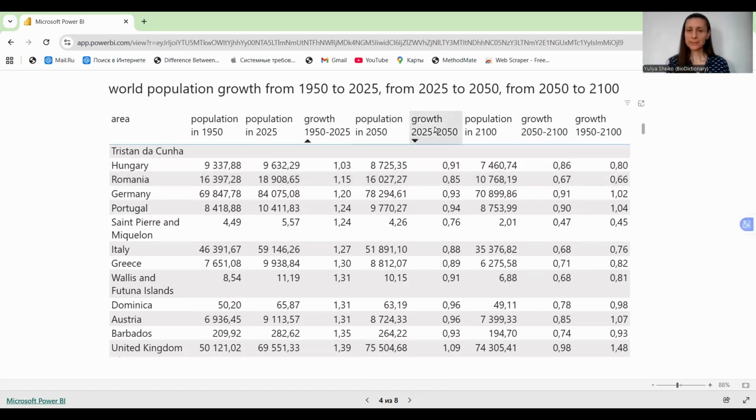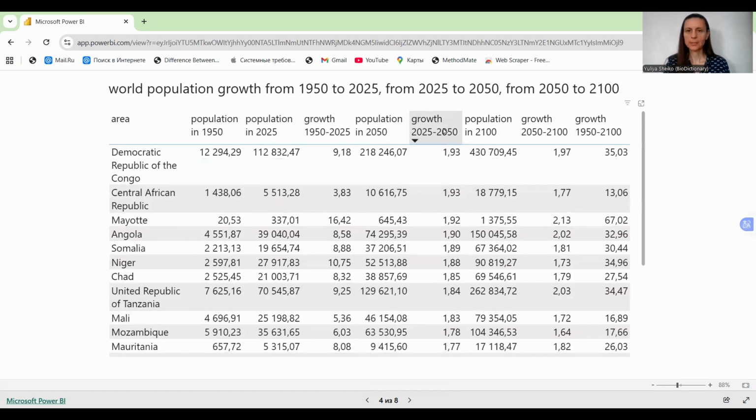If we estimate which countries will increase in this period, we can see it will be a lot of African countries: Angola, Somalia, Niger, Chad, Tanzania, Mali, Mozambique.